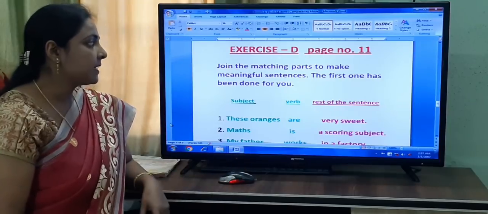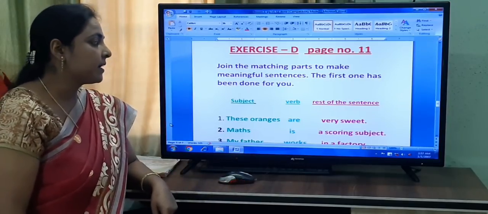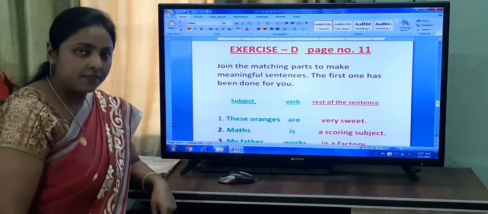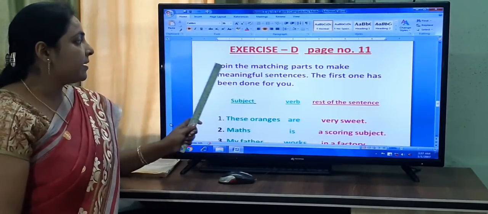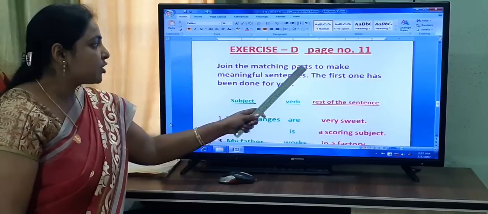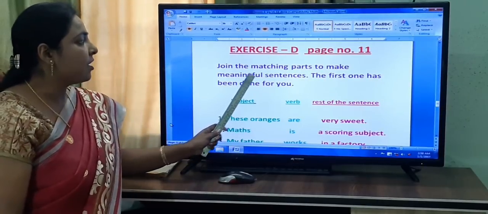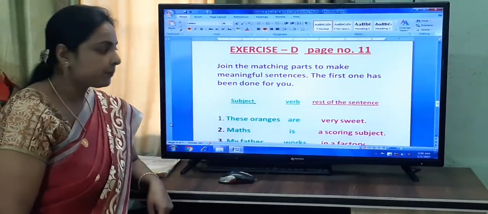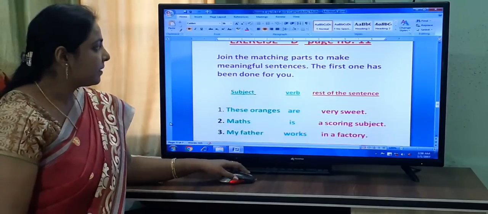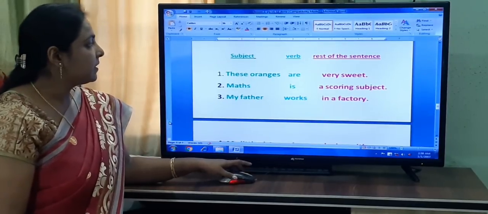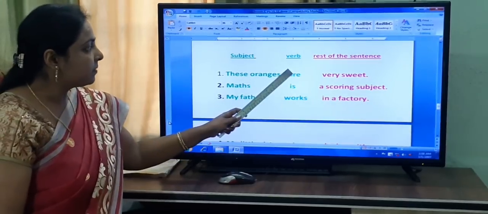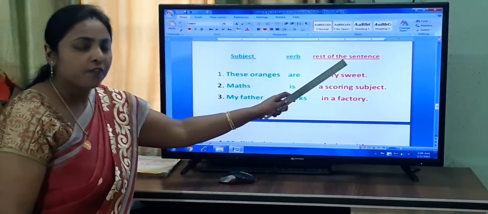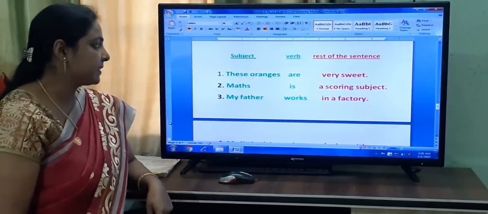The next exercise is exercise D. It is also given on page number 11. Join the matching parts to make meaningful sentences. Now here it has given subject, verb and rest of the sentence.